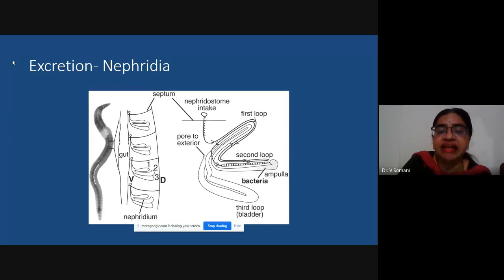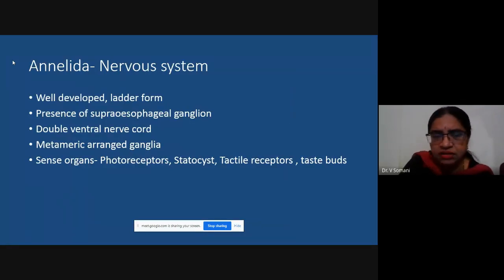It is known as nephridia, and since they are attached to the septum over here, we can call these septal nephridia. Okay, so nephridium is the structure which is used for excretion in case of annelid worms. Now coming to the nervous system, it is very well developed.